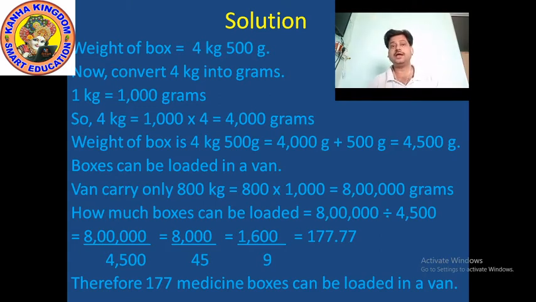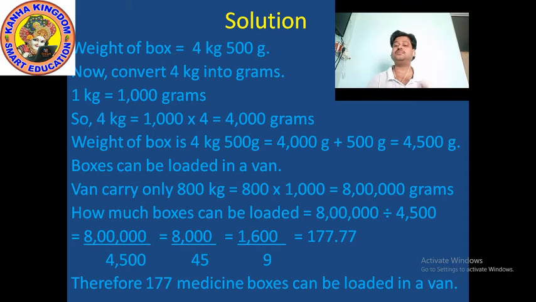Clear? And boxes can be loaded in a van. Where can boxes be loaded? In a van. And what is the capacity of the van? The capacity of the van is 800 kg. So here also you convert 800 kg into grams, meaning 800 multiplied by 1000, because as you all know, 1 kg equals 1000 grams, and here we have 800 kg.